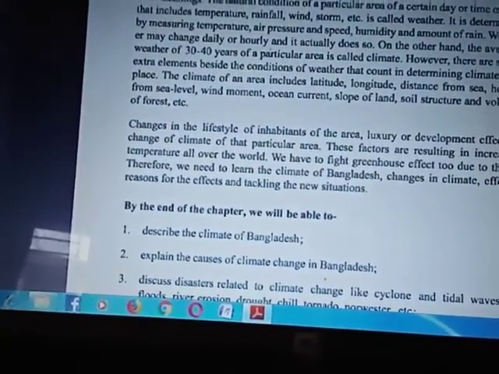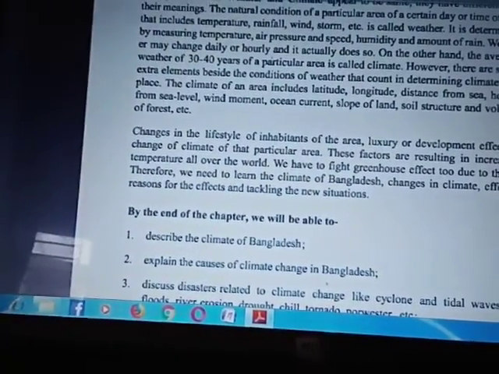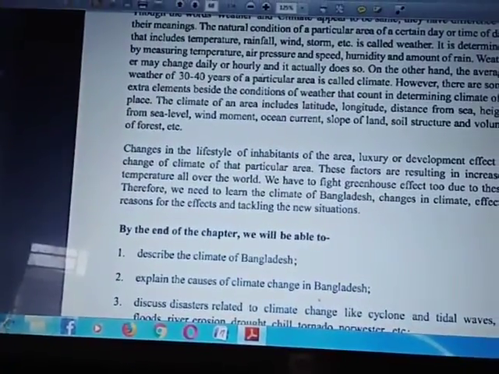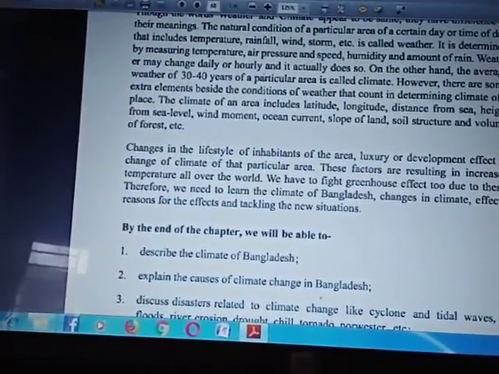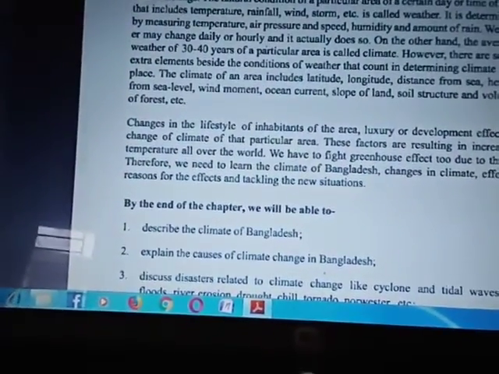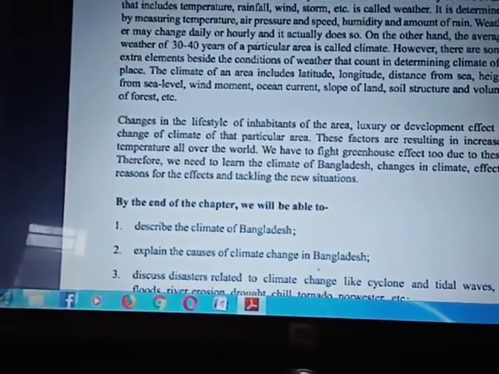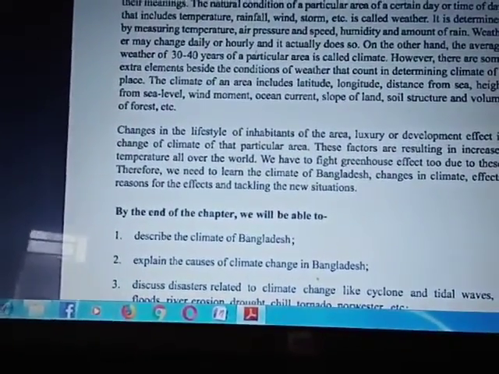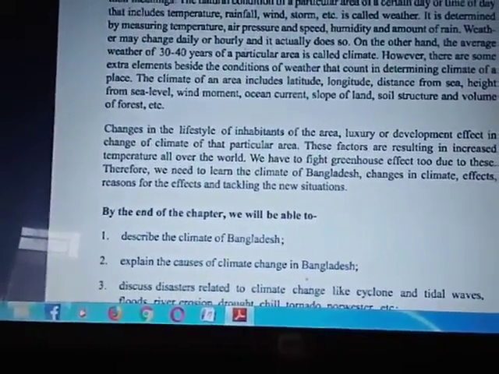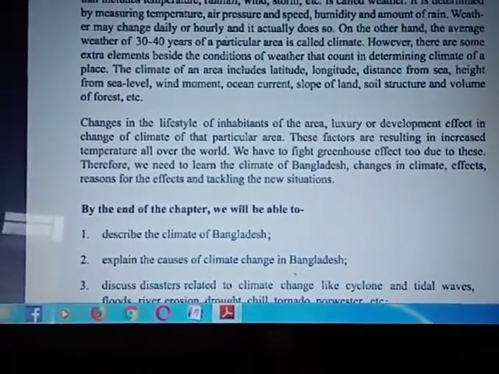Look, now we are facing coronavirus, but we have no way to remove it, only our consciousness and following some ways help. So the developed countries have to realize why they create a lot of greenhouse gas. We need to learn about climate change, the climate of Bangladesh, and the reasons for change in climate.